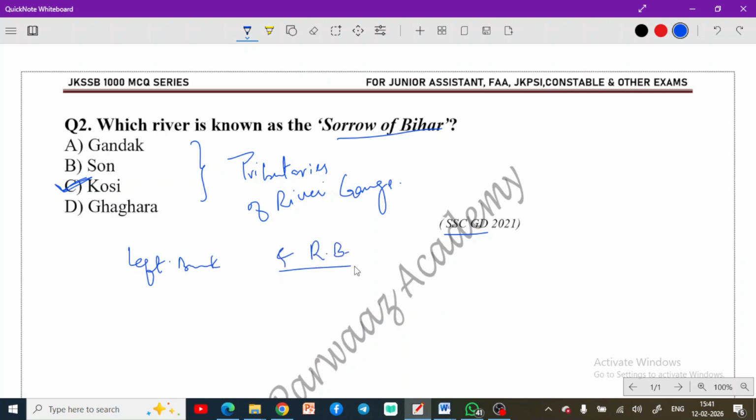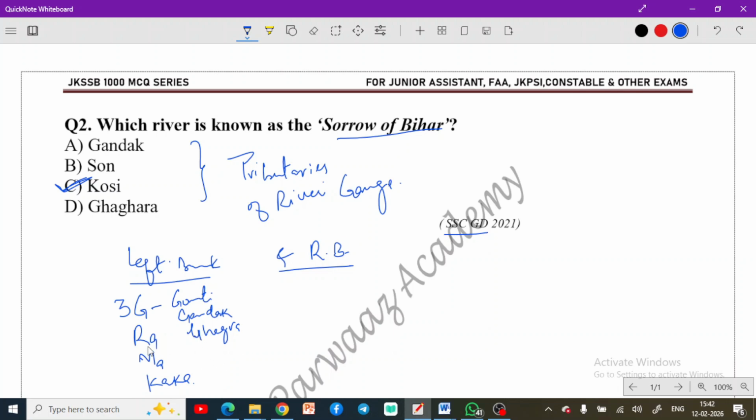Okay. So in order to remember the left bank tributaries, I will give you a trick. You can remember 3G, then Rama, Kaka. Okay. 3G Rama Kaka. This is going to be the easiest trick that you can use to revise these tributaries. 3G is for Gomti, Gandak, and Gagra.